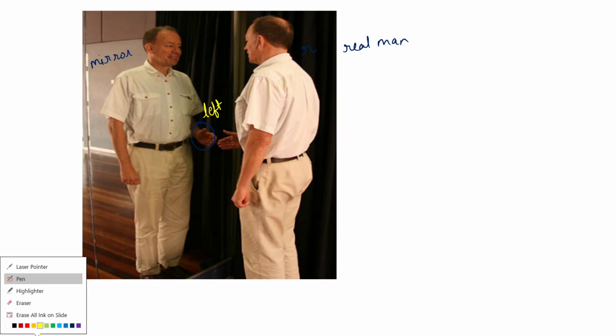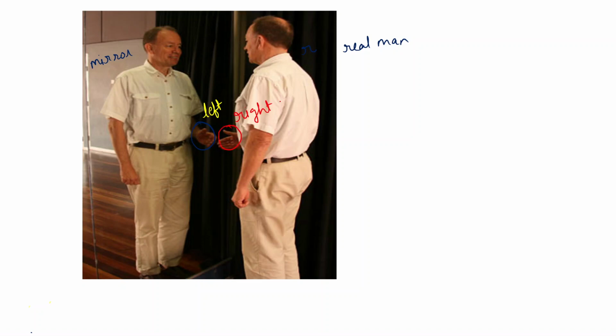And this hand is the image of this hand, so this is actually the right hand of the real man or original object. So you can see that the right hand appears to be the left hand of the man in the image. This phenomenon, when left appears to be right and right appears to be left, is known as lateral inversion. Right?